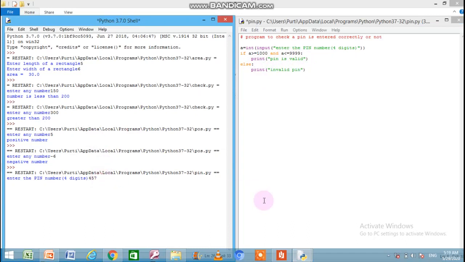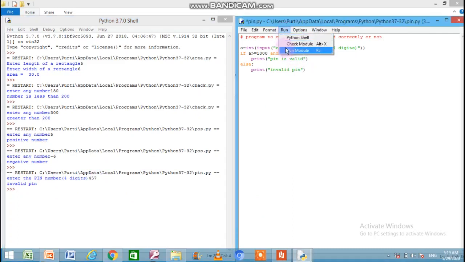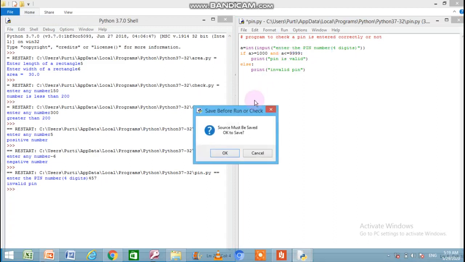So value is entered, press enter, you can see invalid pin message is flashed, because this number does not lie between 1000 and 9999. Let us execute the program once again.